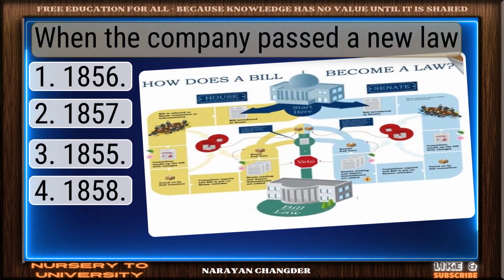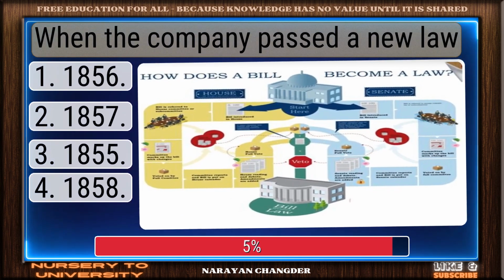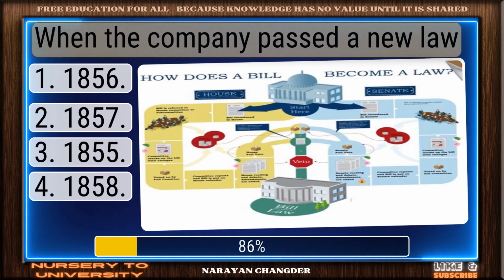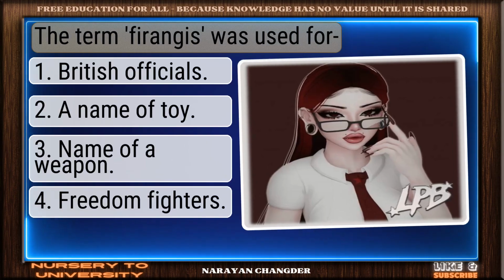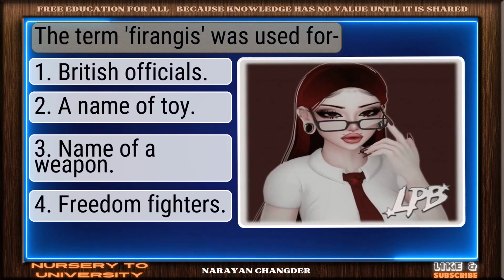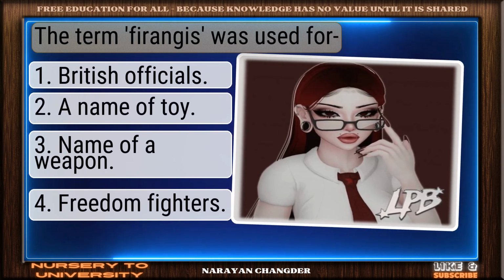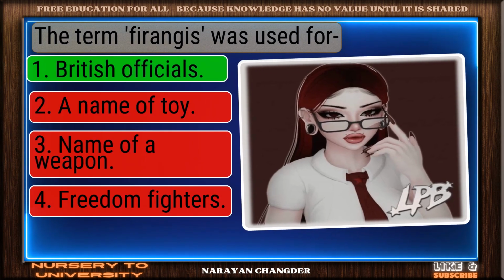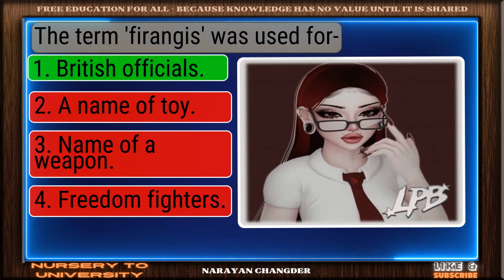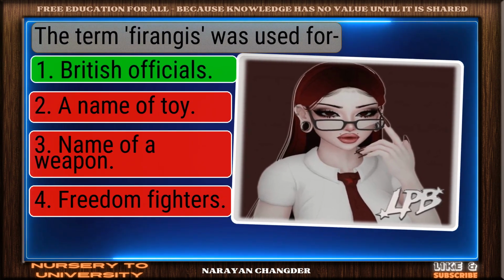Question number 139. When did the Company pass a new law? You chose 1856, and it is correct. Question number 140. The term Firangis was used for. You're right. British officials is the correct answer.